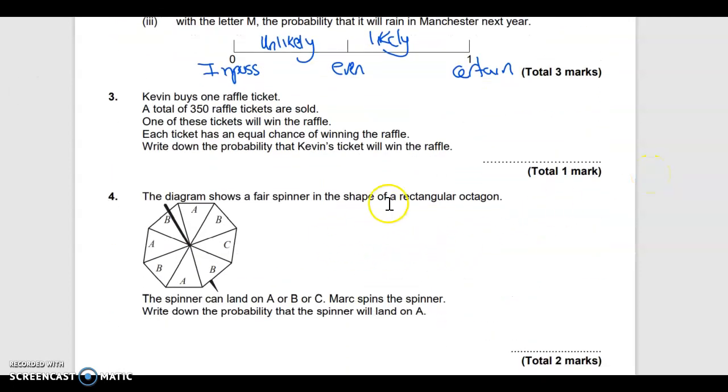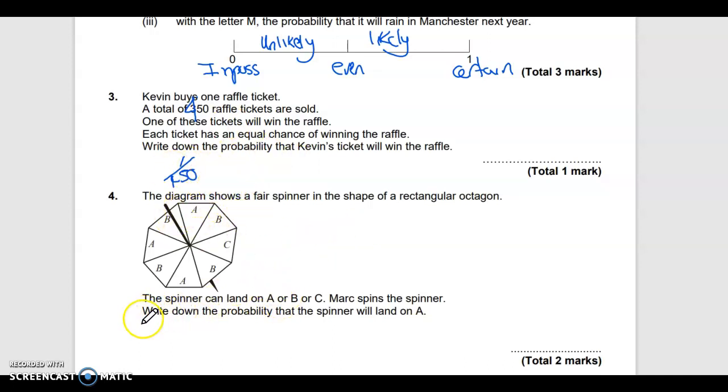Now we're getting to the numbers. Probabilities are best written as fractions. I'm going to do this question here, and I'm going to change the numbers on it. Let's say I have a total of 450 raffle tickets. One of these tickets will be the winner of the raffle. Each ticket has an equal chance of winning the raffle. Write down the probability that Kevin's ticket will win the raffle. He buys one ticket, so that's a 1 out of 450 chance. Better odds than the lottery, but there you go.